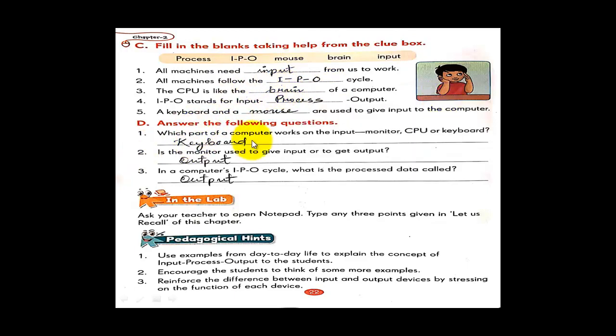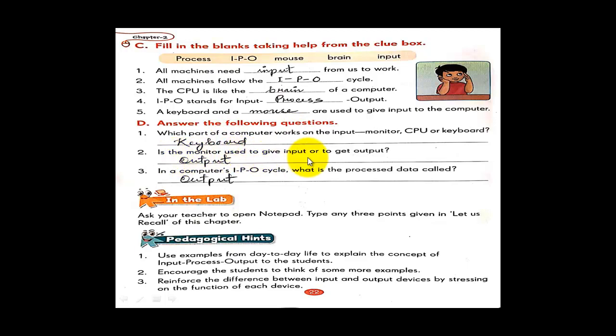Now answer the following question. Which part of the computer works on the input? Monitor, CPU or keyboard? When input is given, it is the keyboard. CPU is the processing device, the monitor is the output device. So the answer is keyboard here.